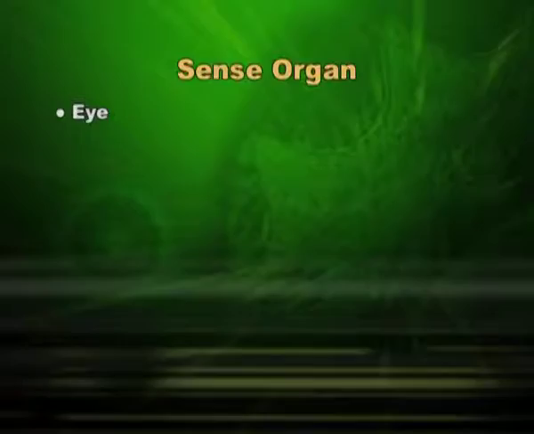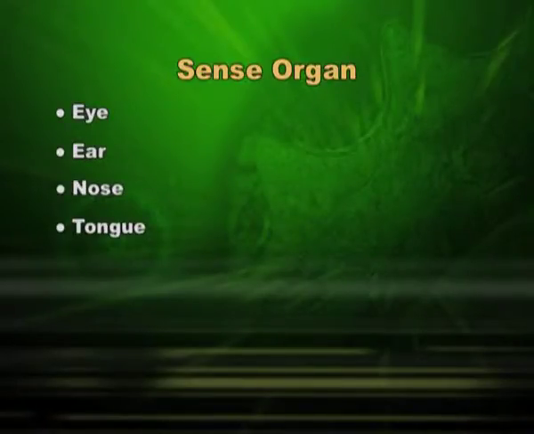Today in this session we will discuss about sense organs. You know we have 5 important sense organs in our body: eye, ear, nose, tongue and skin. Eye is a sense organ for vision and is very important.